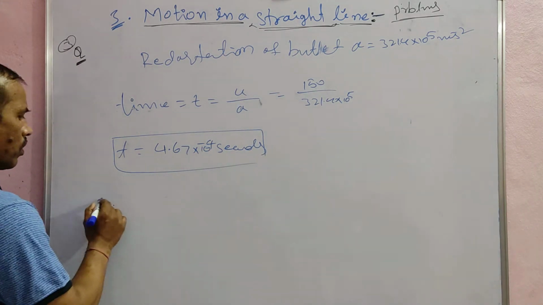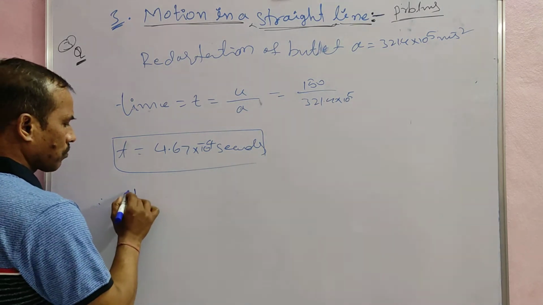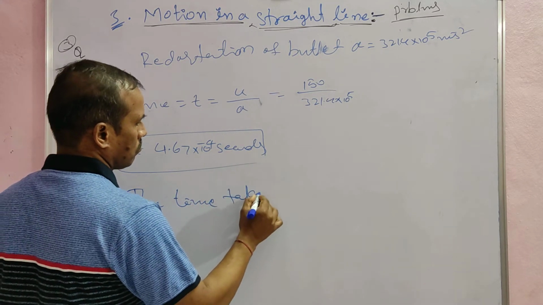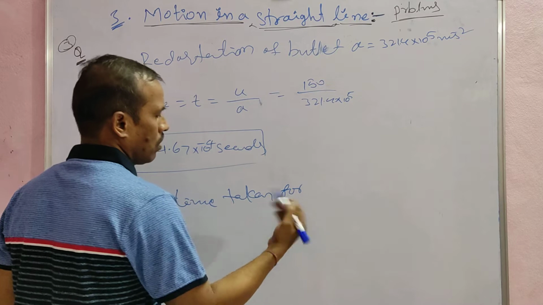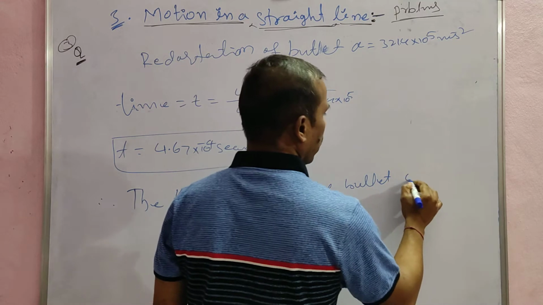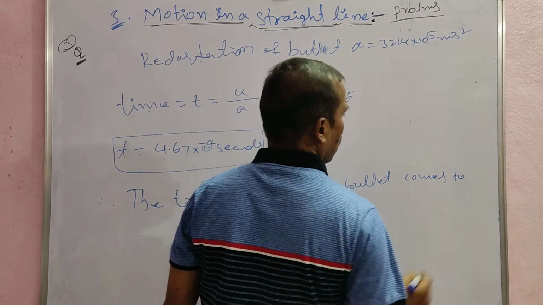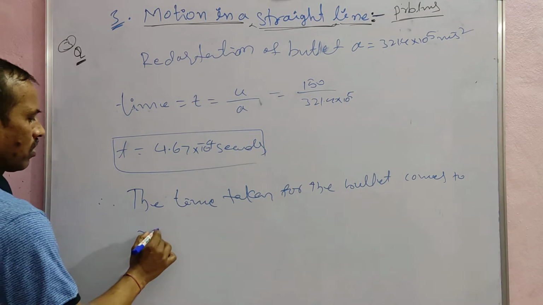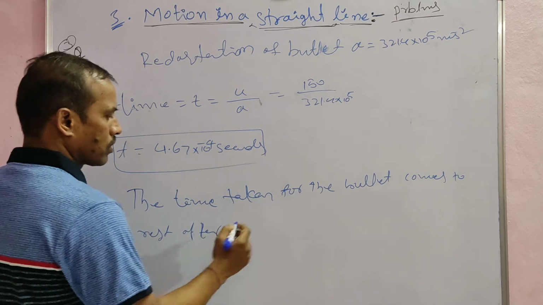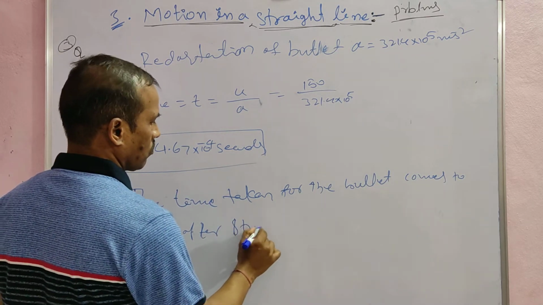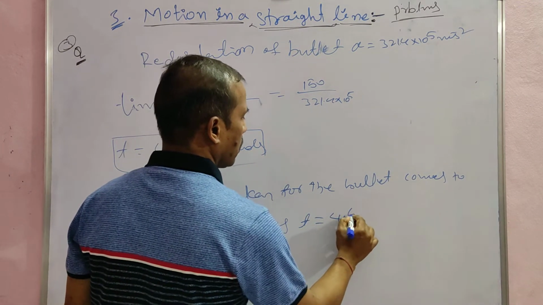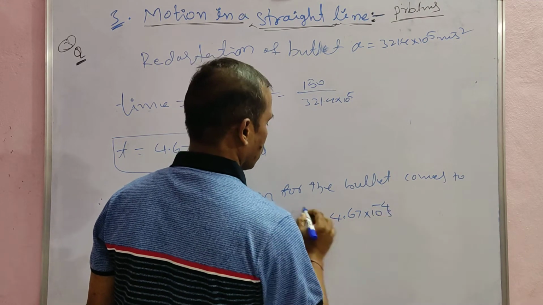So therefore the time taken for the bullet to come to rest after strikes here t is equal to just 4.67 into 10 power minus 4 seconds.